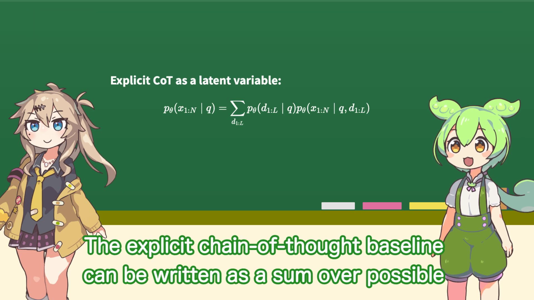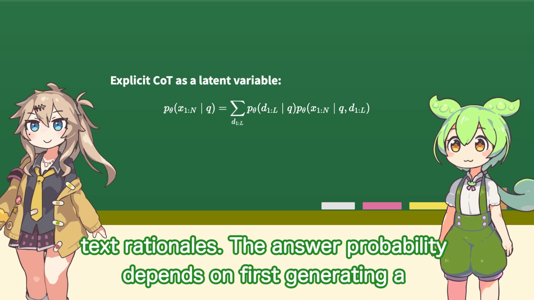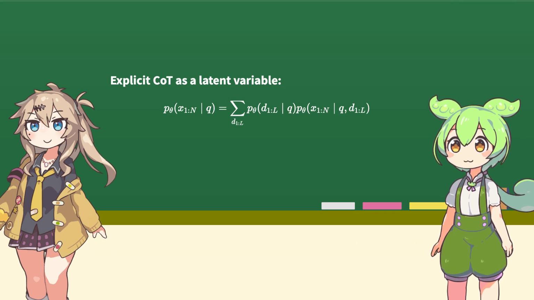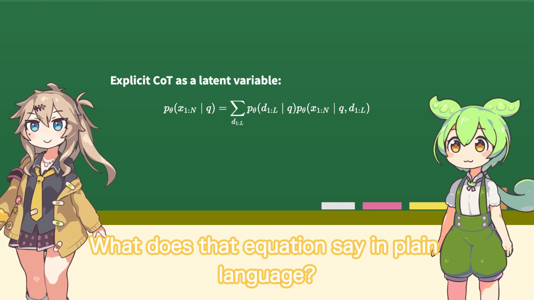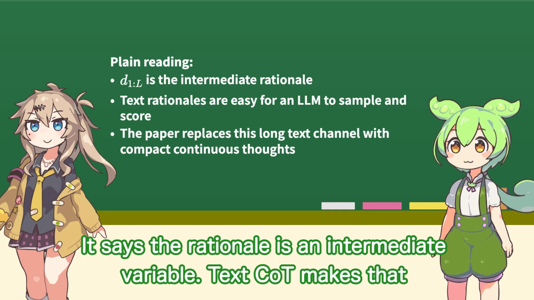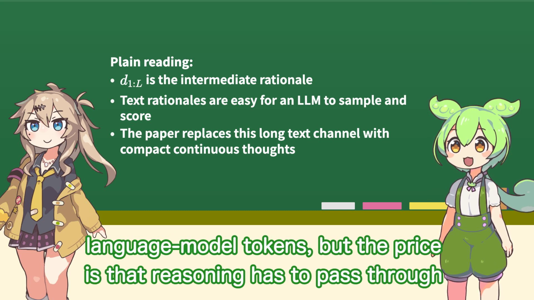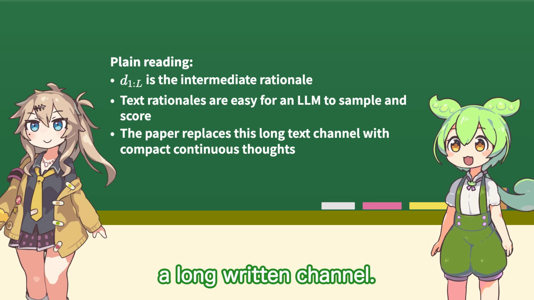The explicit chain of thought baseline can be written as a sum over possible text rationales. The answer probability depends on first generating a rationale, then generating an answer conditioned on that rationale. What does that equation say in plain language? It says the rationale is an intermediate variable. Text CoT makes that intermediate variable easy to handle, because it is just more language model tokens. But the price is that reasoning has to pass through a long written channel.